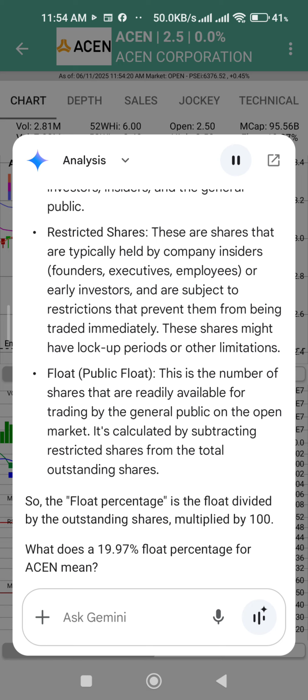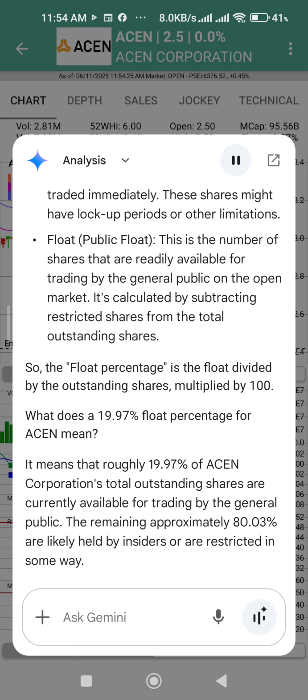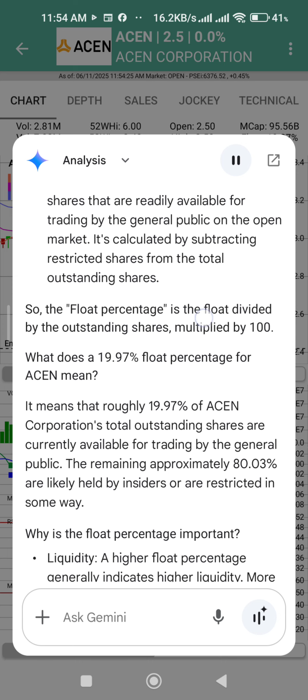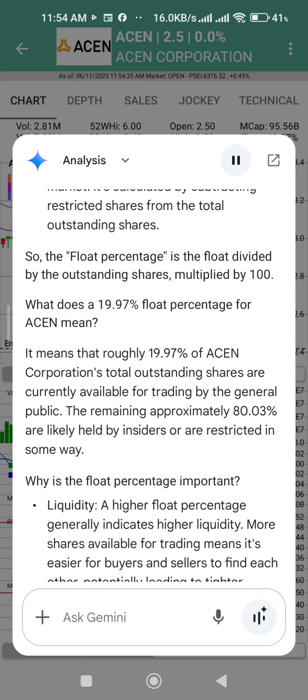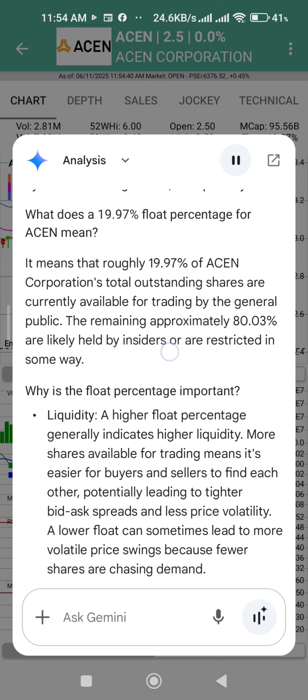What does a 19.97% float percentage for ACEN mean? It means that roughly 19.97% of ACEN Corporation's total outstanding shares are currently available for trading by the general public. The remaining approximately 80.03% are likely held by insiders or are restricted in some way.